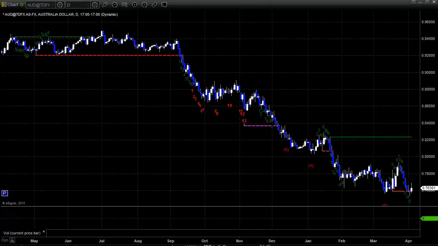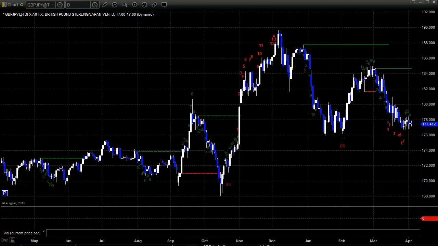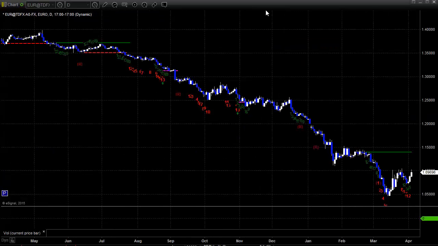Aussie made new lows on Thursday and then reversed on Friday. New Zealand dollar a little bit stronger than the Aussie. Here's a look at the pound yen. Obviously, very flat actually this last week. Not a very big week. We had a nice week with our calls. A lot of winners, and it was good overall.